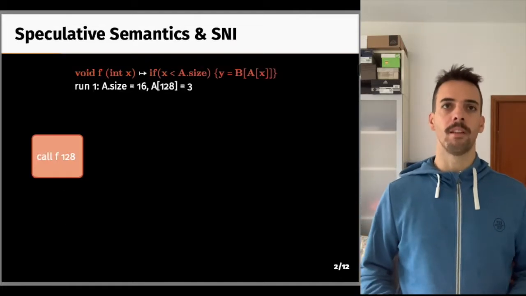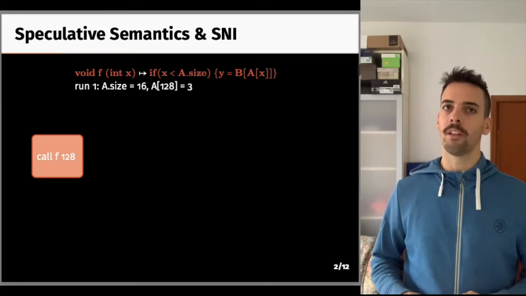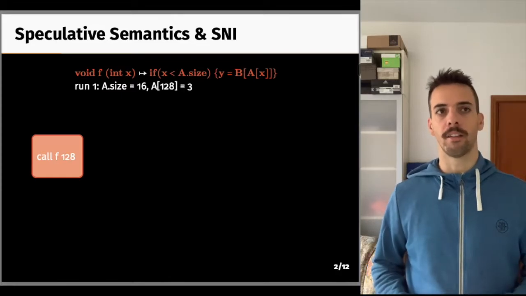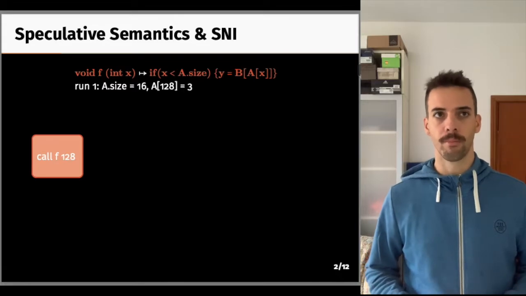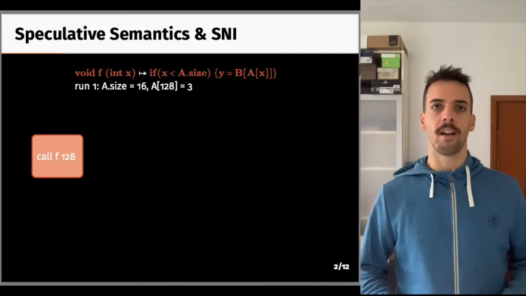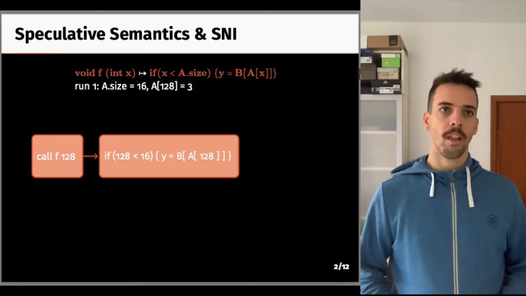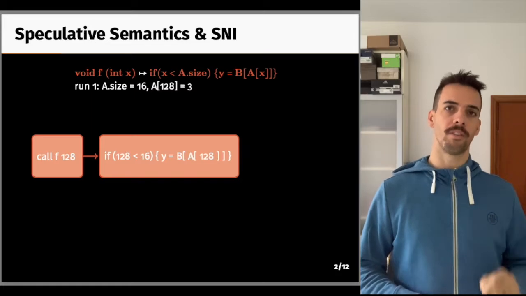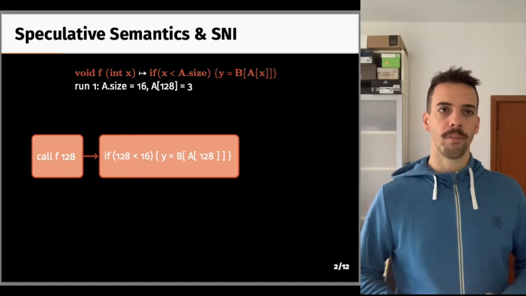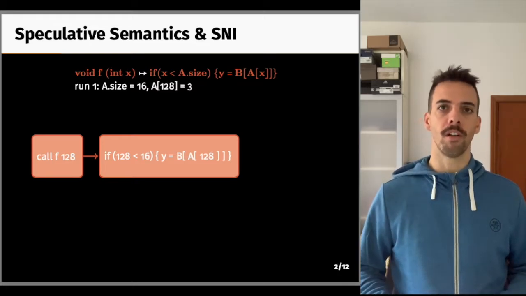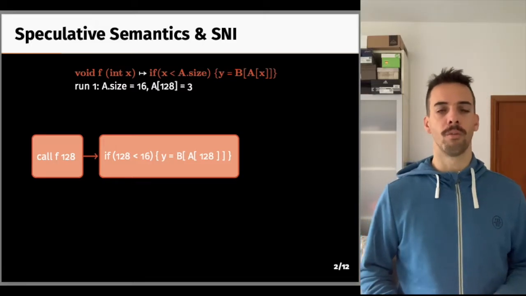To explain speculative semantics, let's consider the canonical Spectre v1 snippet that accesses array B at an offset based on the value of array A at index x, where x is an externally supplied input that is checked to be within A's bounds. Let's assume that we run this program with A's size being 16 and the value at array A of 128 being 3. The center of the slide contains a depiction of the state machine modeling our language semantics. We start with the function being called, stepping to the evaluation of the body of the function with the actual parameter, the value 128, replacing any occurrence of the formal parameter x.